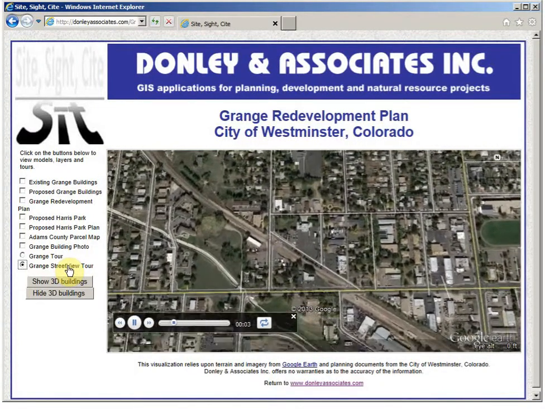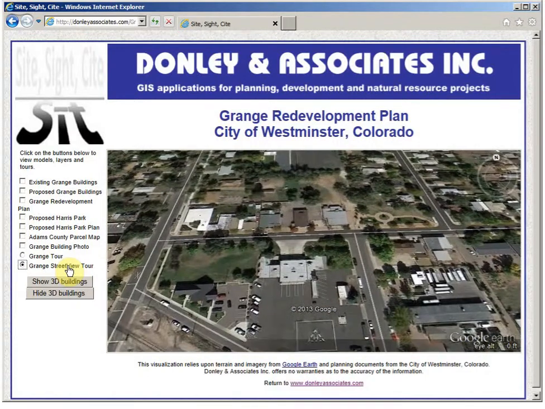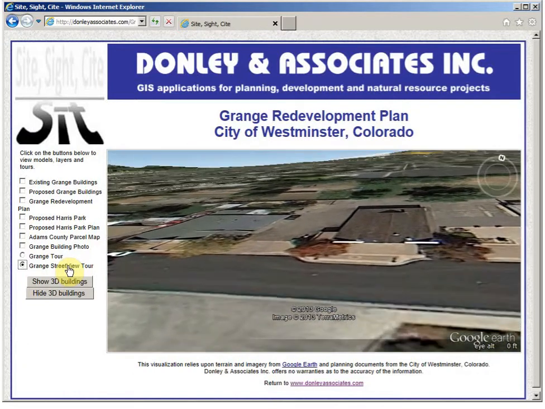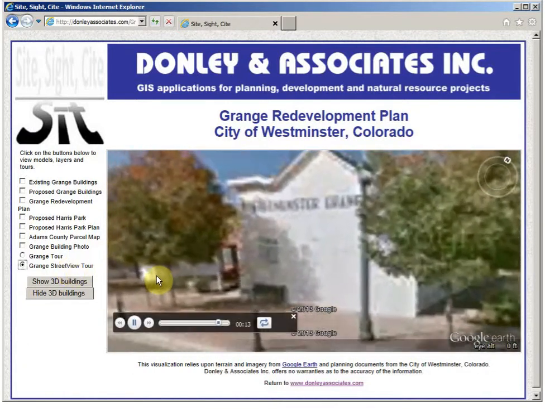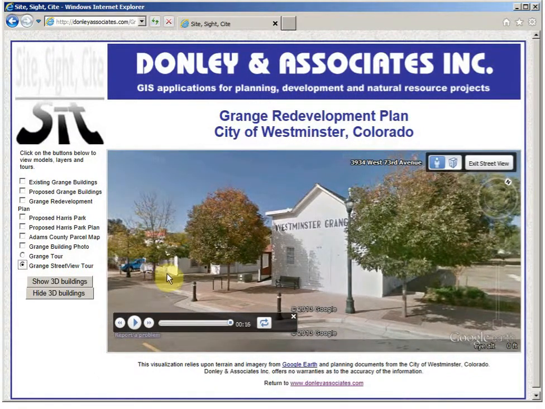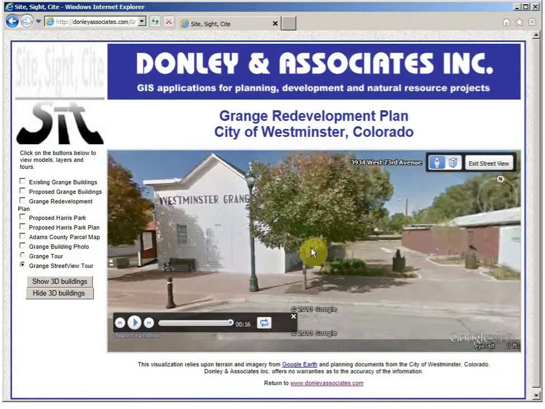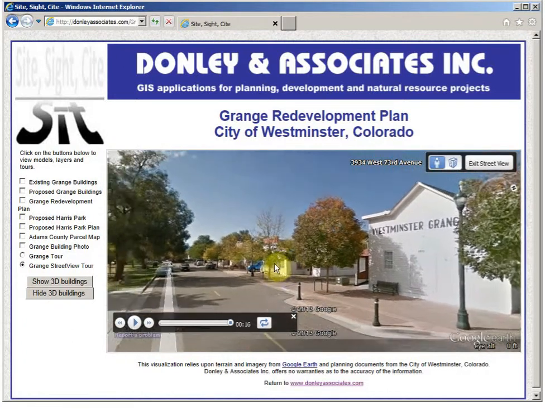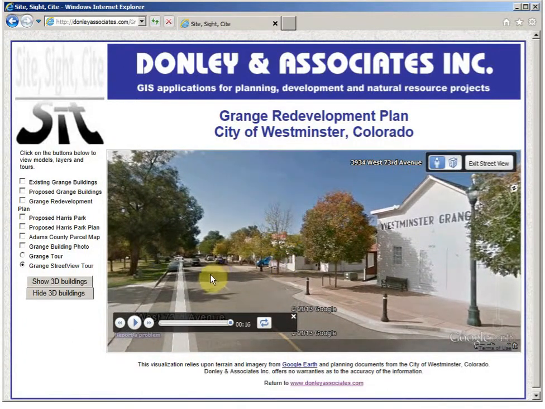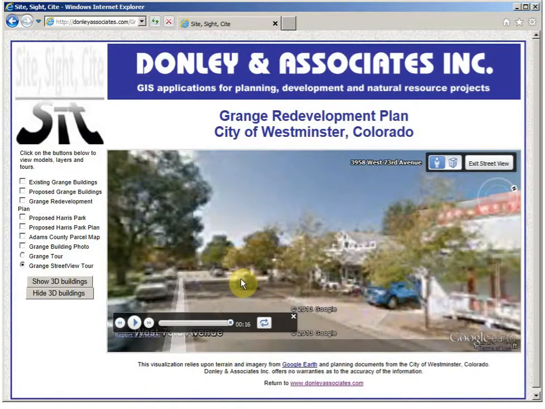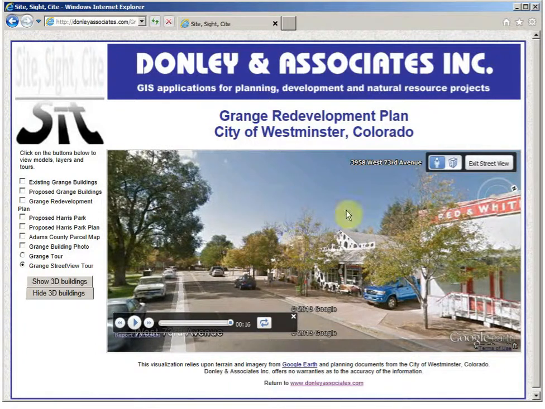This is a set of photographs that have been taken along streets in various areas in the United States. So we're entering that and kind of going out of Google Earth and into Street View. And you can see that as it slowly loads up the actual photographs, I can use my left mouse button, turn, see the rodeo building, or I can turn to the west and look down the street. I can double click on another location, it'll move down the street, and I can see the buildings that are located in that area. Notice that I can now exit the Street View.